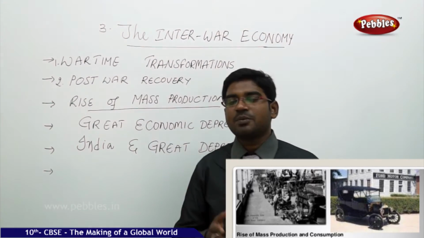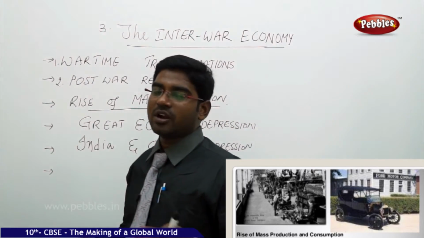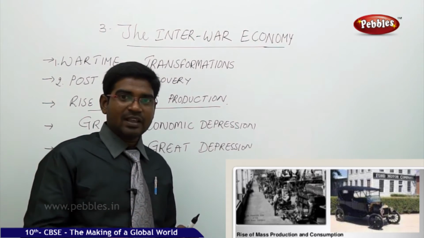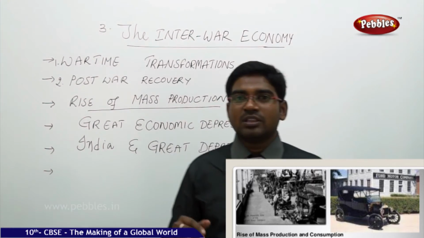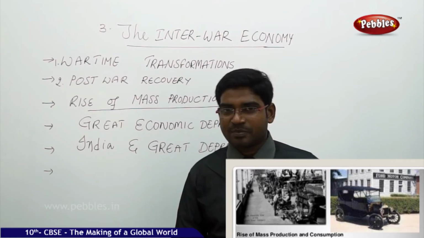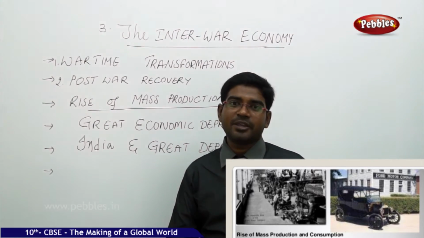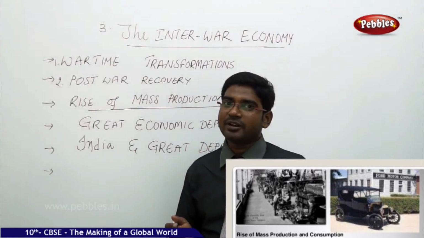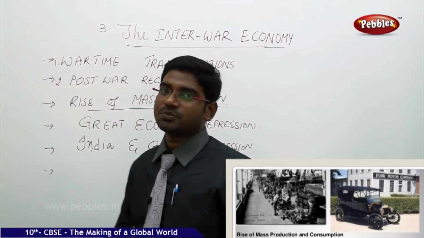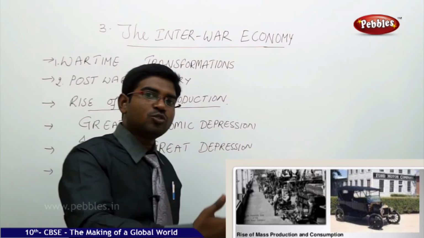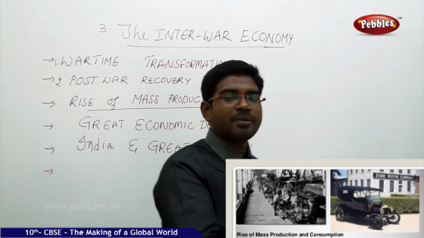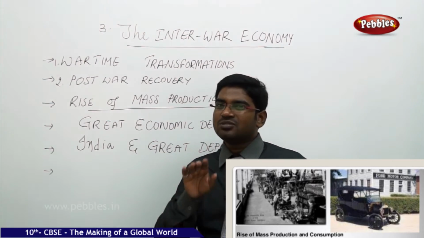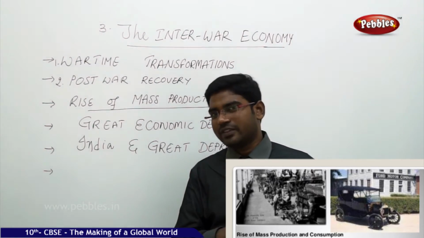When these people realized that they were not able to get any money back, they started to invest their money in other industries, rather than in the war industries. Now, the money which had been lent was asked back, so they started to get their money back, and this made the situation difficult for UK people, but it was a positive trend for the US people. So US people started to make investments. Rapid industrialization was started. This industrialization process was very slow and not very impressive during that time.